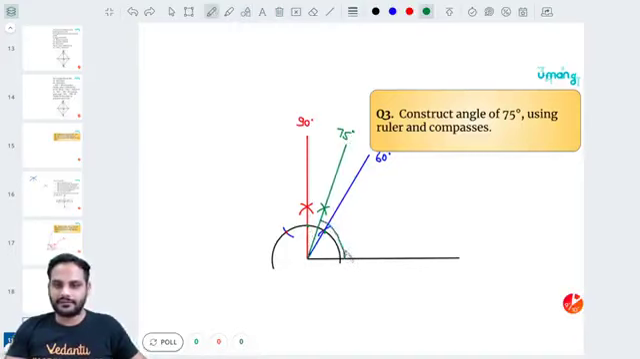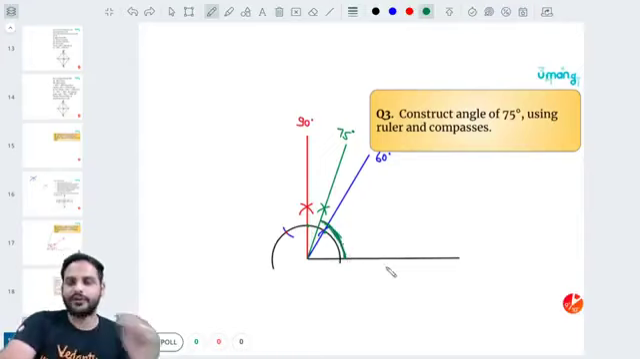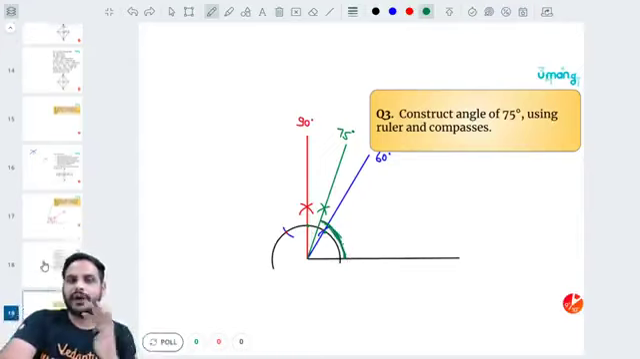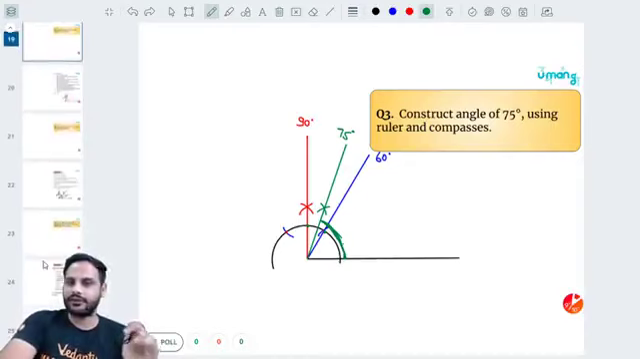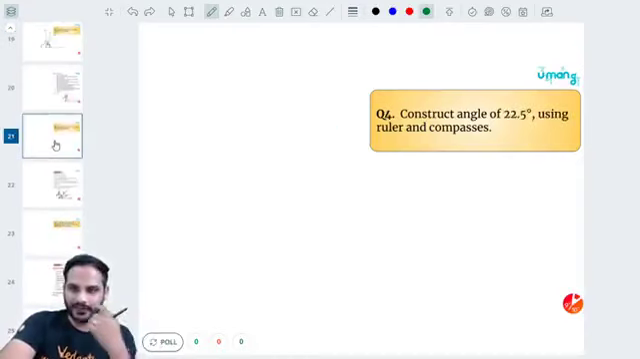This much angle will be equal to 75 degrees. So this is how you can draw an angle of 75 degree without using protractor, only using the compass and a ruler. Ruler means scale, right? This is how you can draw this part. Okay, let's go for the next question.